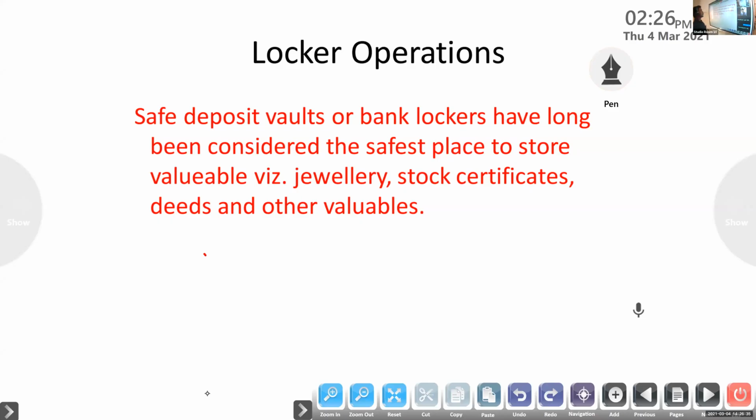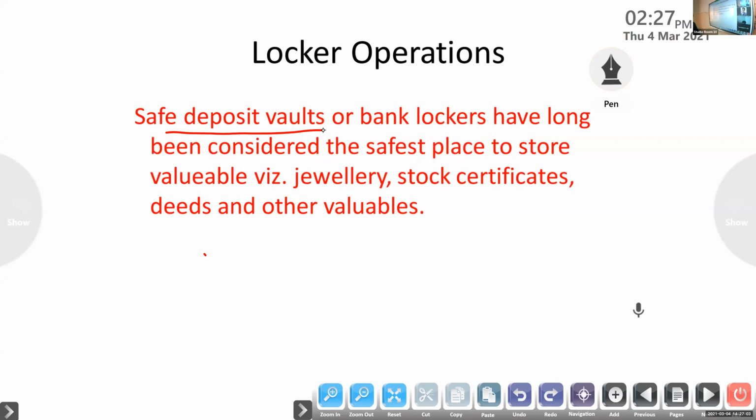So locker operations. Next topic. So we know that the bank locker or a safe deposit vault. Okay. So locker operations. For what purpose are we using a bank locker? So bank locker is used for depositing valuables, like gold, jewelry, important documents. That is for storing documents. We are using which one?